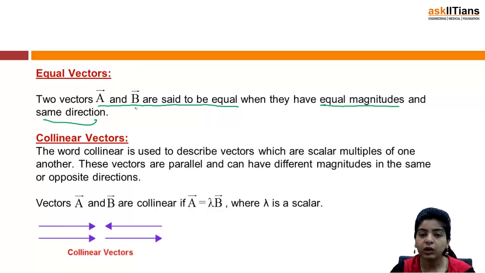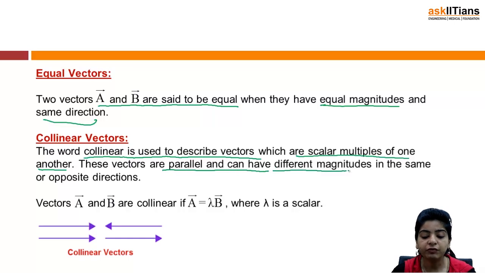Next we have collinear vectors. The word collinear is used to describe vectors which are scalar multiples of one another, right? So you will term two vectors to be collinear if they are scalar multiples of one another. These vectors are parallel. We'll be talking about parallel vectors also just now.